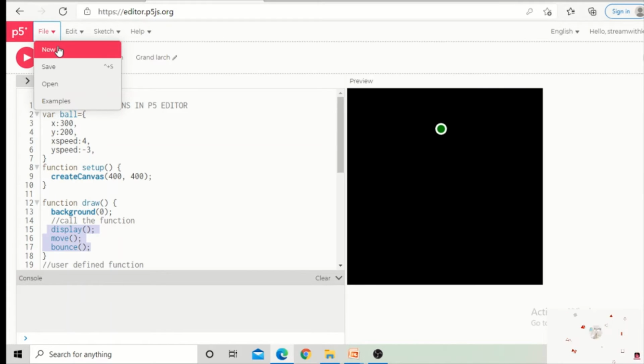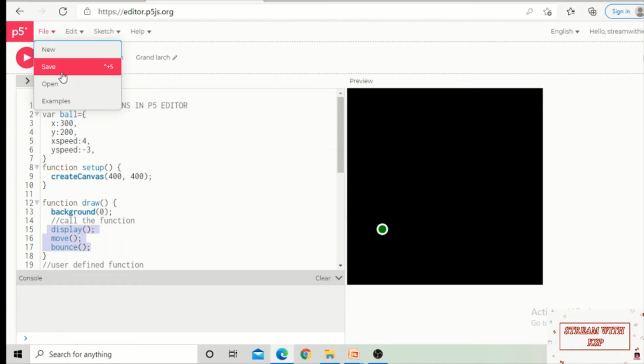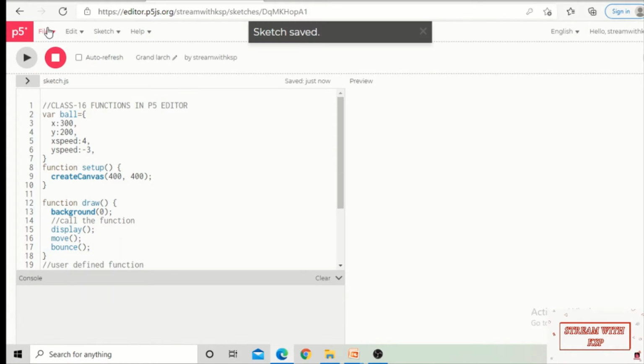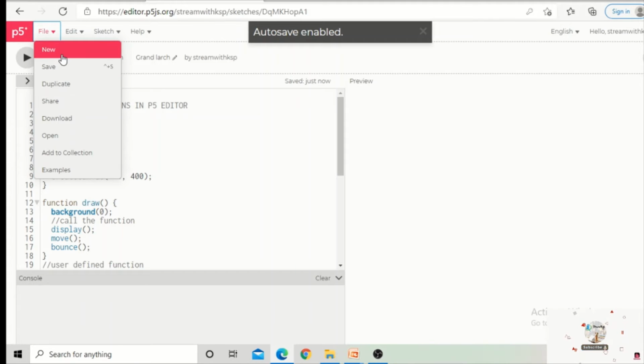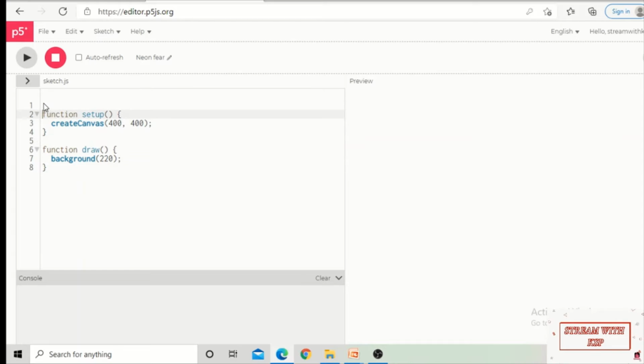I'm going to open a new P5 editor here. Before that, let me save the previous code once. Yes, we got the new P5 editor page. Let us write our class name here. This is class 17: Functions, parameters and arguments.